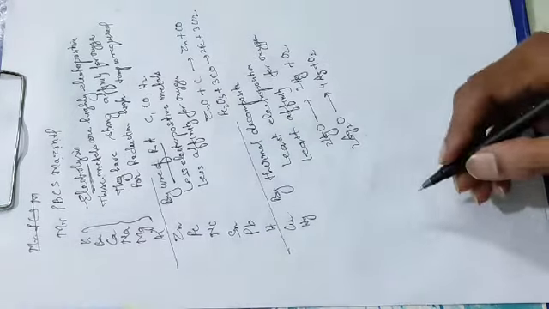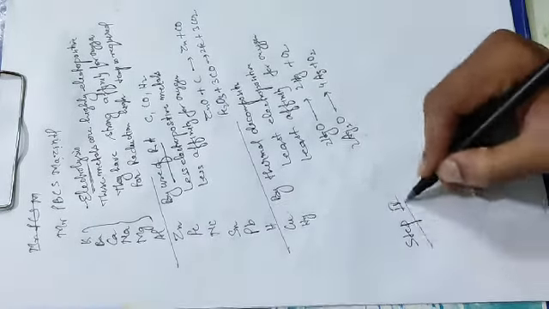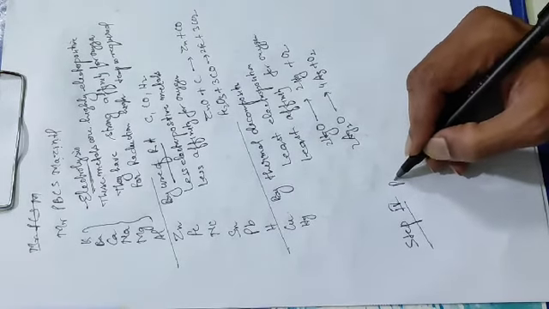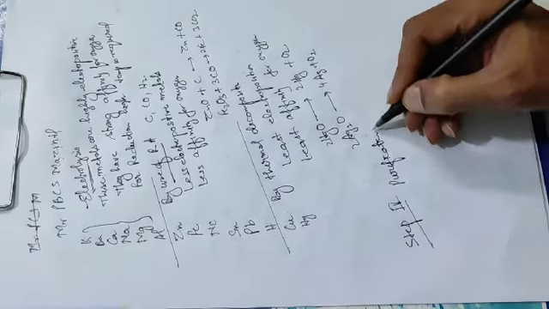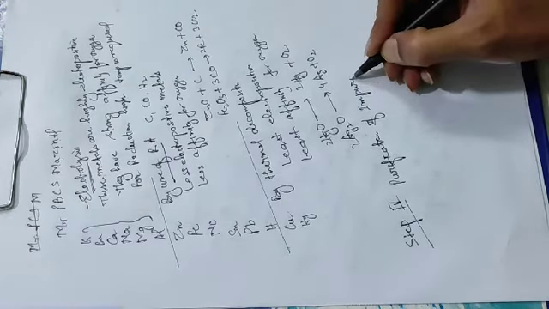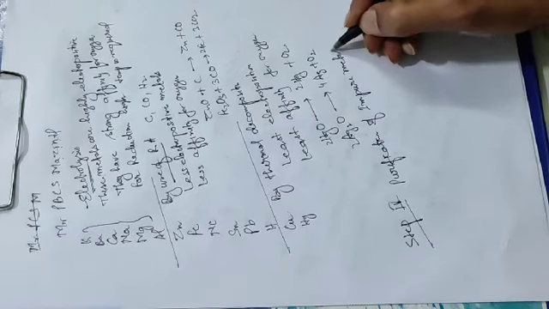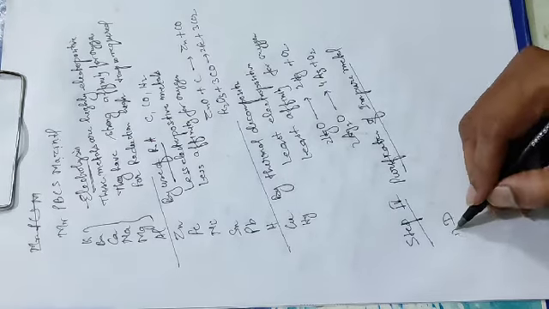Now step 4 is purification of impure metal. In that, four methods are given. First one is distillation.